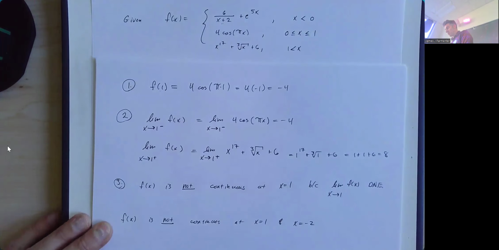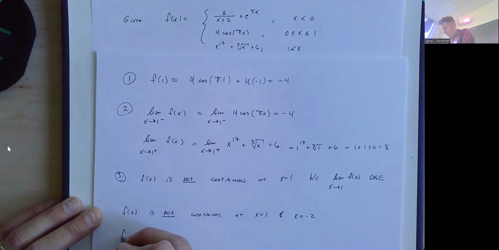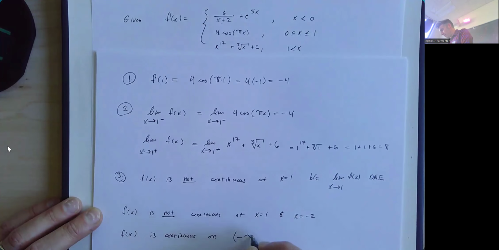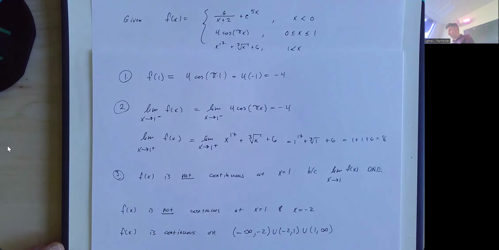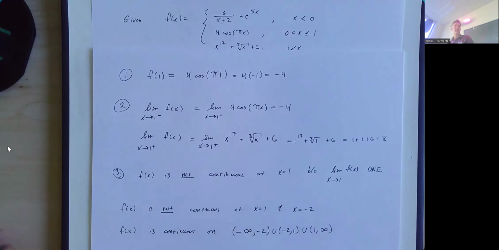So we would say that the interval of continuity, f of x is continuous on the interval from -infinity to -2, union -2 to +1, union +1 to infinity. Or in other words, at every possible value except for x equals 1 and x equals -2.